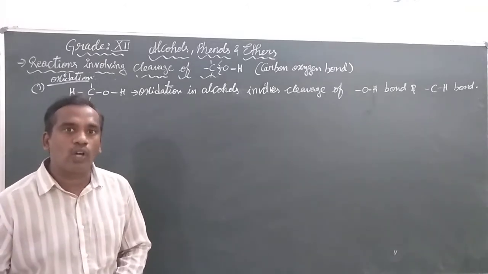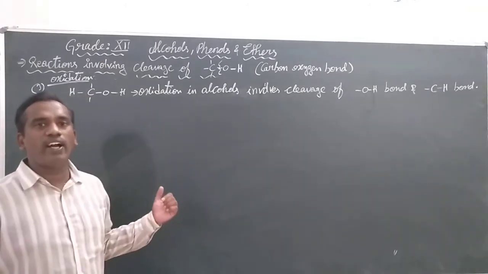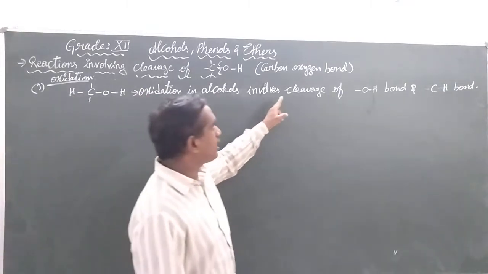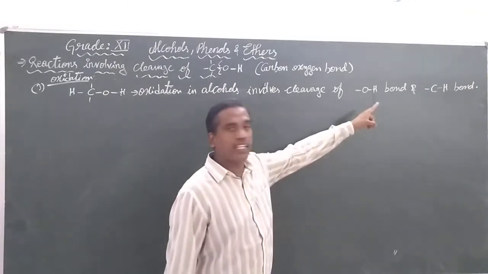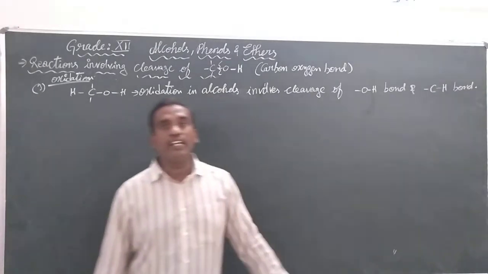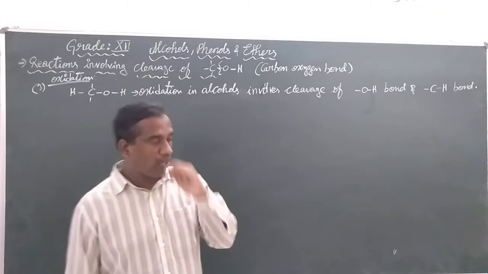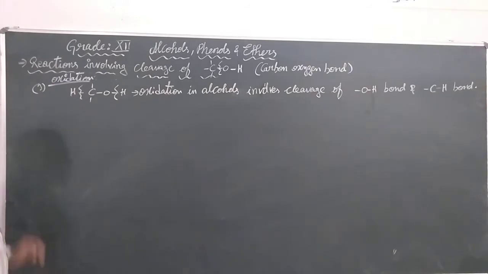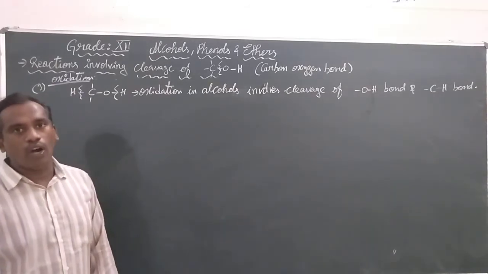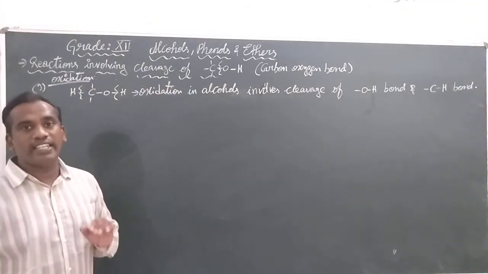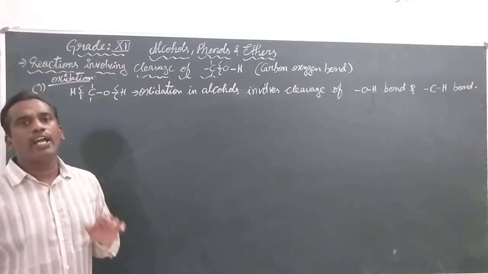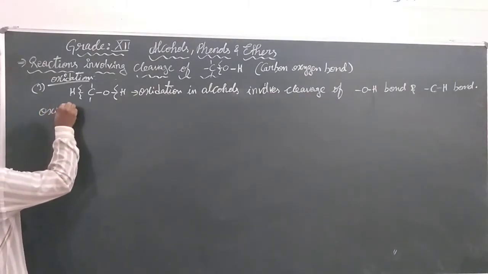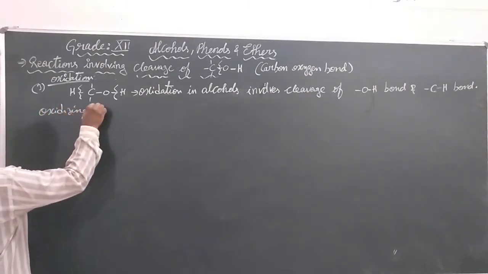In the case of alcohols, there is a cleavage of the oxygen hydrogen bond and also a cleavage of the carbon hydrogen bond. This is going to take place in the presence of oxidizing agents.